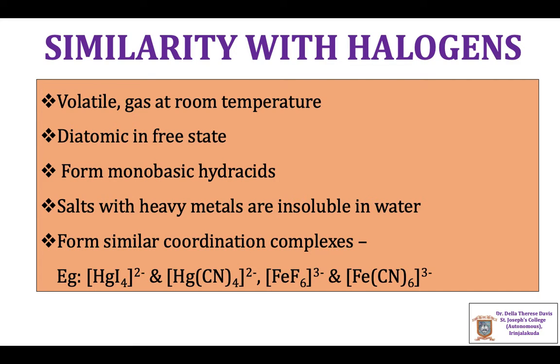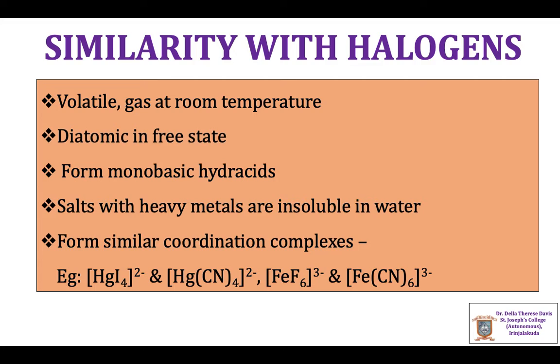If we consider the similarity of these pseudohalogens with halogens, both are volatile and gas at room temperature. Halogens and pseudohalogens are diatomic in free state.